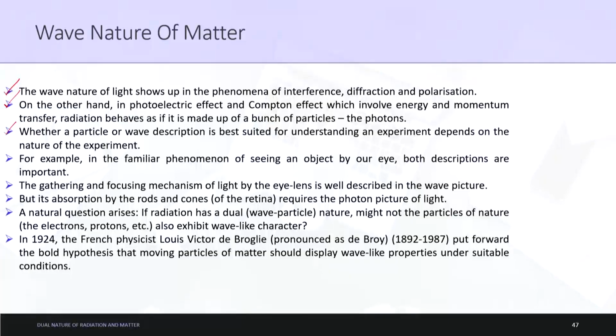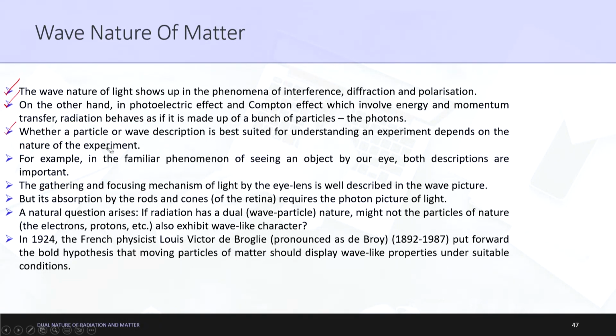Let us take light as an example. This idea is also utilized in other concepts. As written here, it depends on whether we have to understand it with the particle description or the wave description. It is best suited for understanding an experiment depending on the nature of the experiment. What does the nature of propagation show? What does the nature of propagation do, and so on.